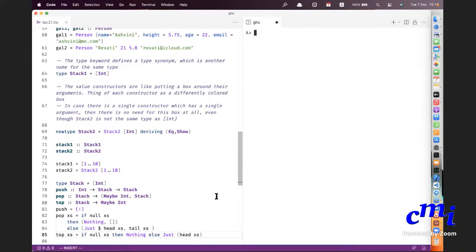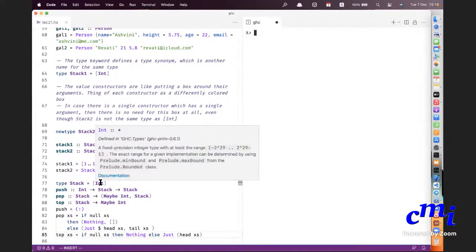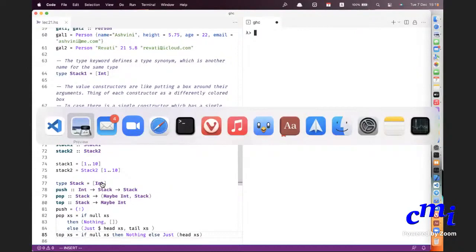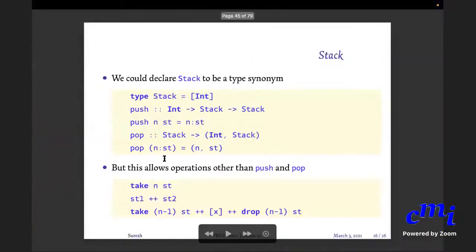But now you are breaking the metaphor of a stack. A stack is something where you want to allow only 3 things, either push or pop or find the value at the top. Nothing else should be done. Okay. So there are cases when you don't want any other thing to be done on the stack. But if you're taking stack to be just a type synonym, then you can do all other kinds of nonsense stuff, right? For instance, you can take n of stack. Your brother arrives, suddenly you have to take 10 dosas at a stretch and give it to him. And you can add one stack to another, like you can concatenate one stack with another.